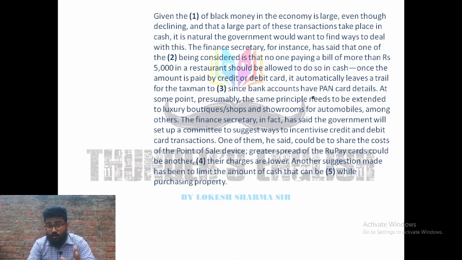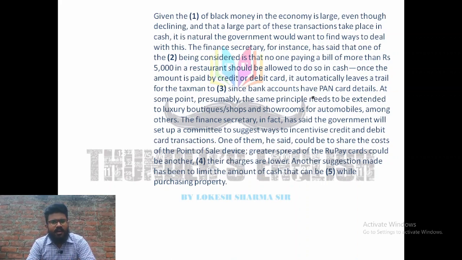If you file your ITR, annual income tax return, the amount you are showing in your ITR should be equal to your transactions as far as the income tax department is concerned.